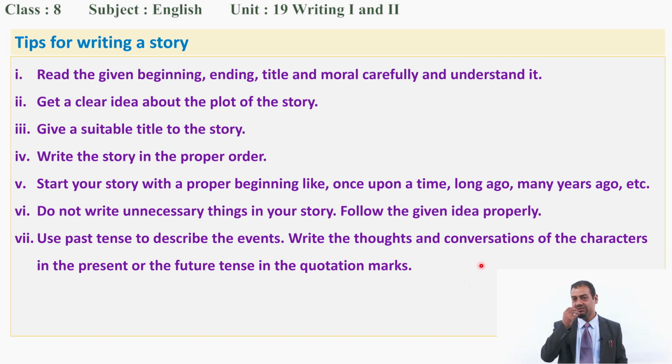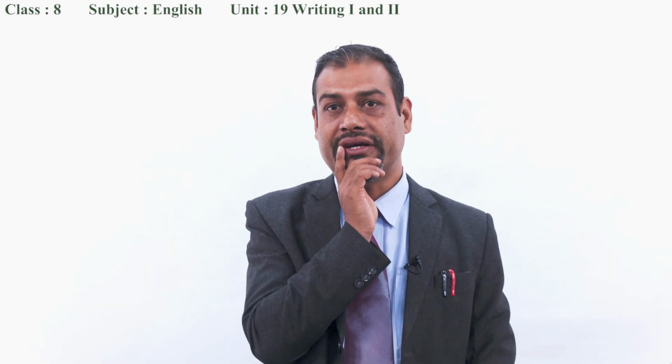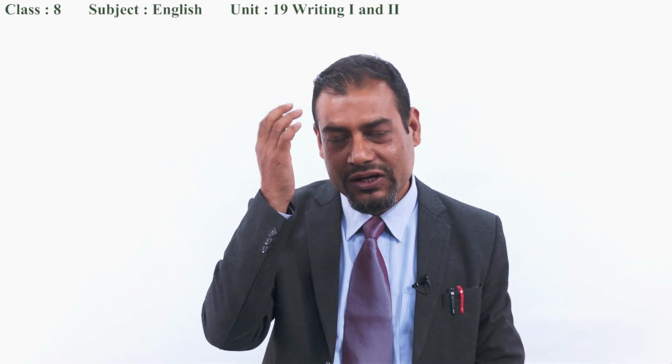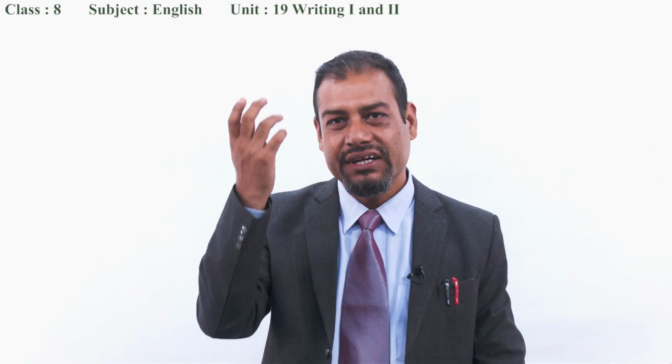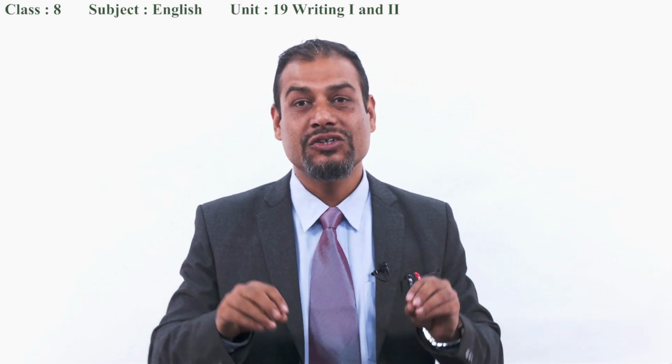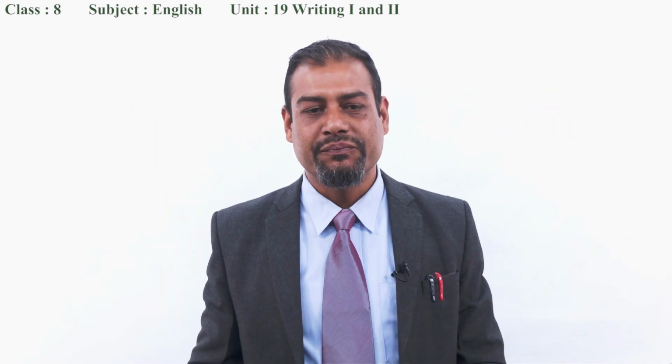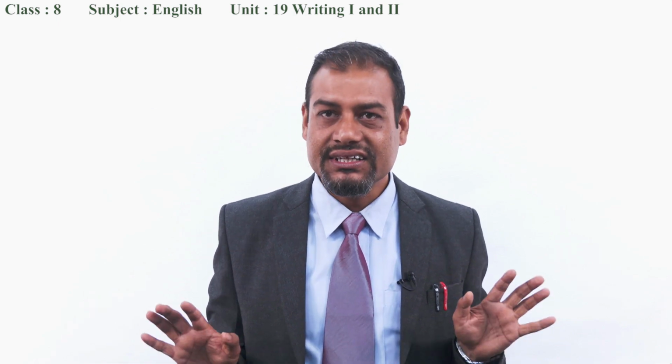And if you want to write down the conversation of the character, for example, the lion says to the deer, "Hey, I want to eat you." This type of thing you can just write in the inverted commas or quotation marks. And between those two friends, one friend is thinking for a while, okay, "I'll mix the poison in the food and I want to give it to him." If you want to write this type of thought in a character's mind, we can write that also in inverted commas, following present or future tense. Is it clear to you?